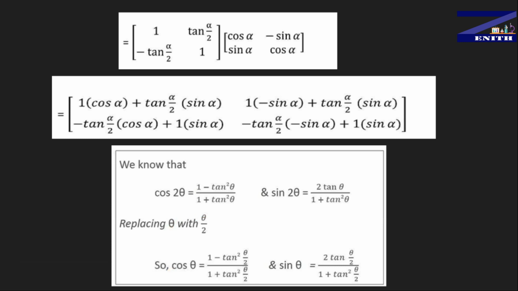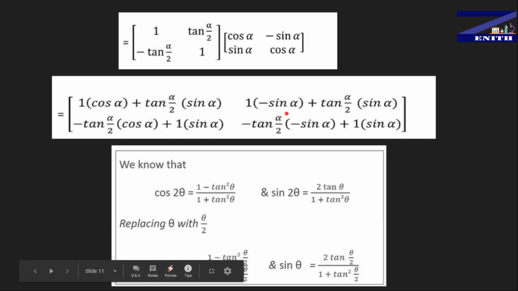with theta by 2. After replacing theta with theta by 2, you get cos theta equal to 1 minus tan square theta by 2 upon 1 plus tan square theta by 2, and sin theta equal to 2 tan theta by 2 upon 1 plus tan square theta by 2. Now we have the values of cos theta and sin theta. You have to put these values in this equation.